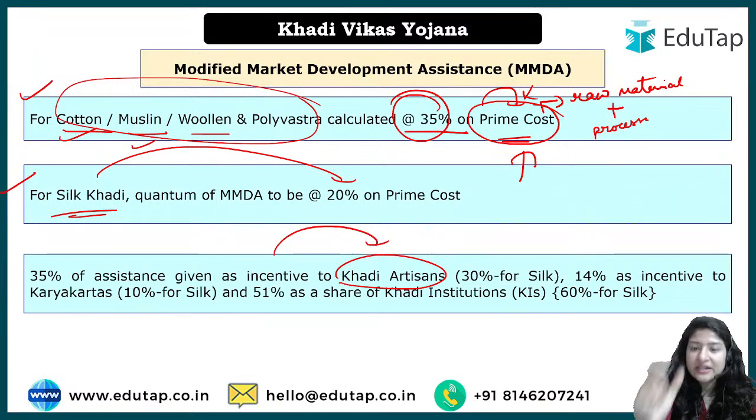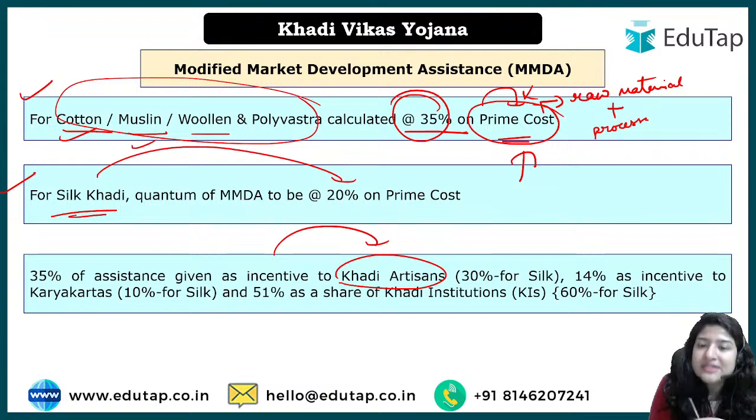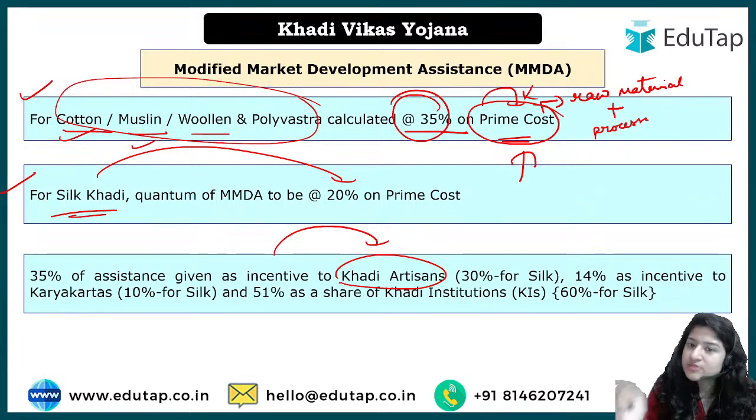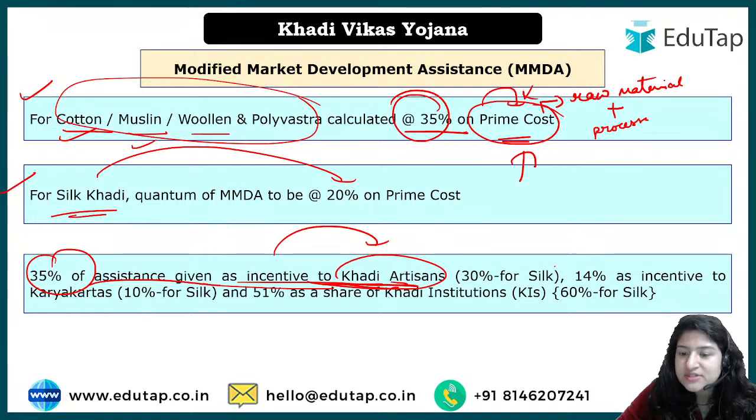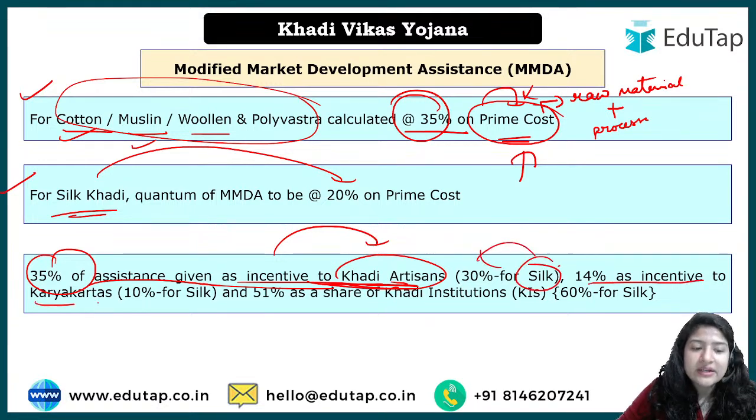So it is the 35%, 20% on silk, 35% of cotton muslin, इन सब चीज़ों में, वुलन में, इसमें आपका एक्सपेंडिचर जो भी वो उसमें 35% लगेगा. बट एक नॉर्मल फाइनेंशियल असिस्टेंस आपको कितना मिल रहा है, incentive to khadi artisans, if you are a khadi artisan, you are getting 35% of the given assistance. ठीक है, खादी artisans को मिलेगा, silk वालों को 30 मिलेगा. 14% as incentive to कार्यकर्तास, कार्यकर्तास means people who will be engaged in this.